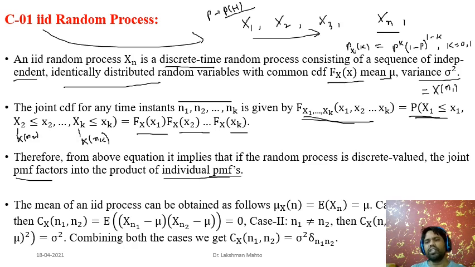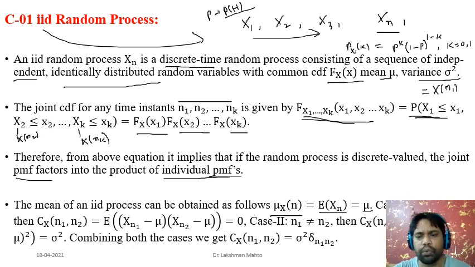Each copy of xi has the same mean. If you take any general element xn and find the mean, it happens to be mu. So you observe that the mean of an IID process happens to be a constant number mu. It is just independent of n.